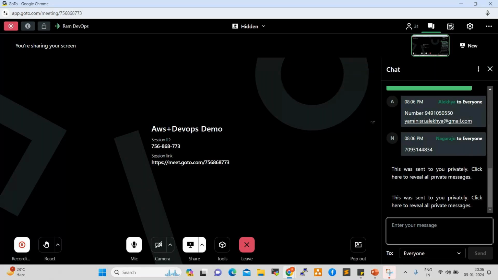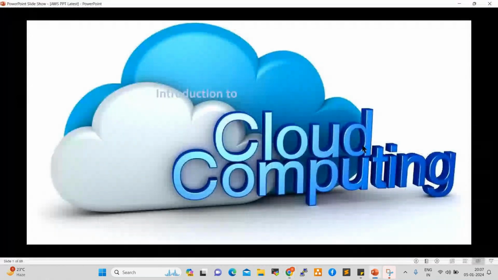Today is the first AWS session. Today we are going to start AWS. Before going to the AWS console and platform, let's try to understand in the first 30 to 40 minutes what cloud computing is and what services are available, what the advantages are, what cost saving is, and what a data center is. We'll discuss these quickly. After that, we can create an AWS account and connect to it, and see regions, zones, and resource scope.